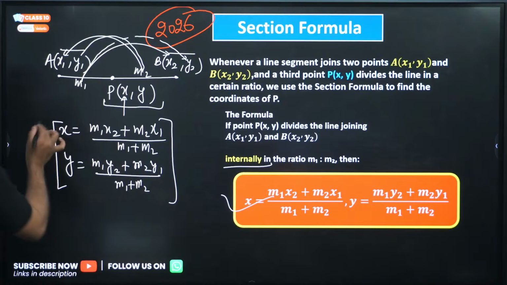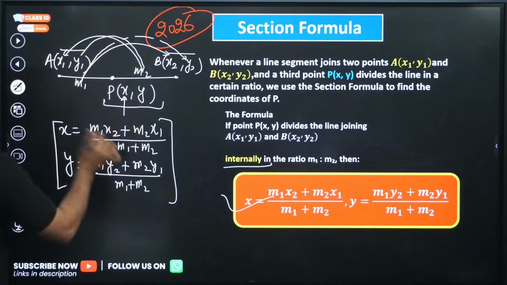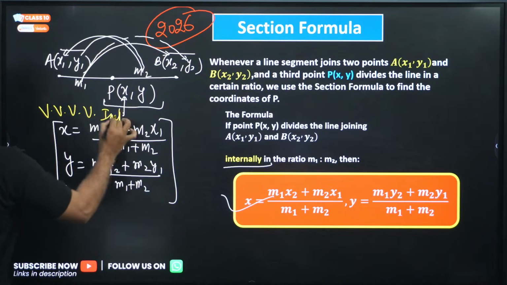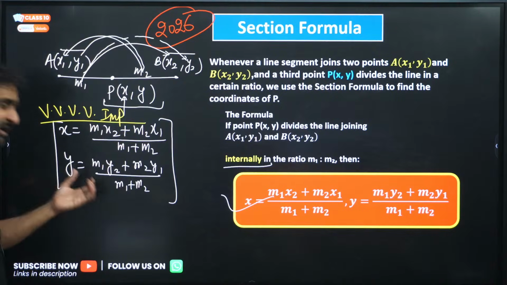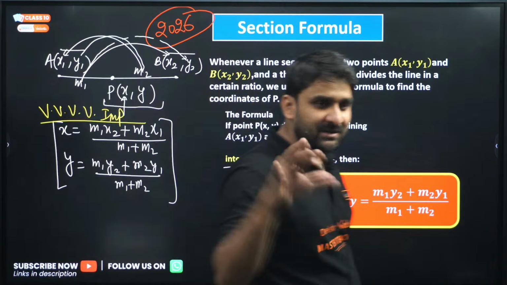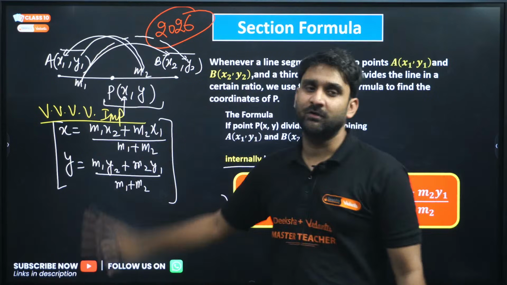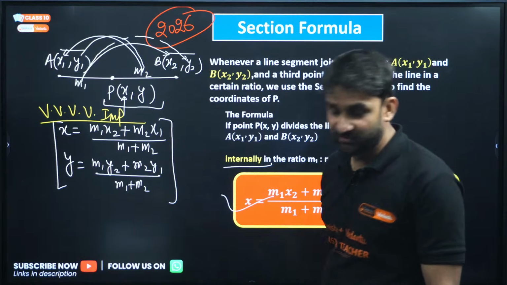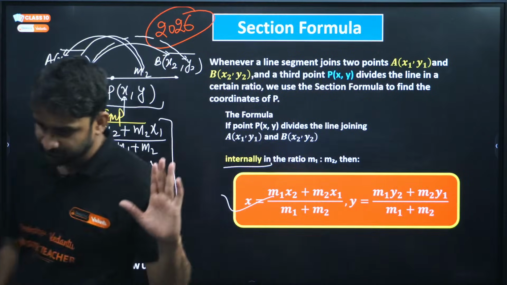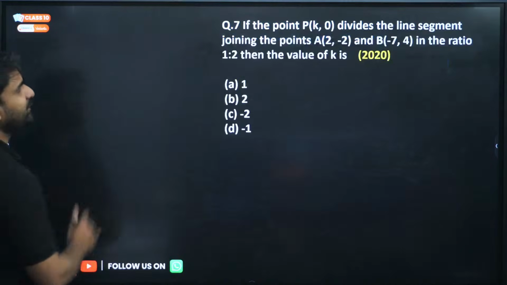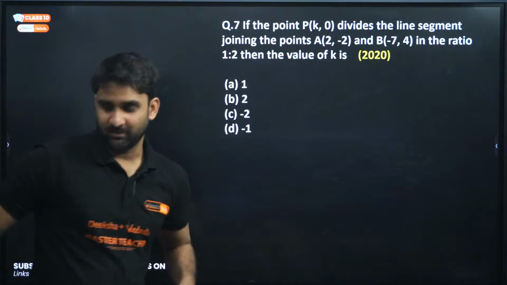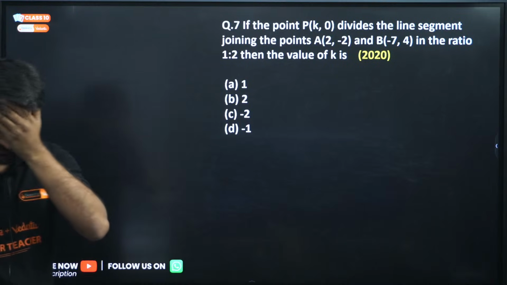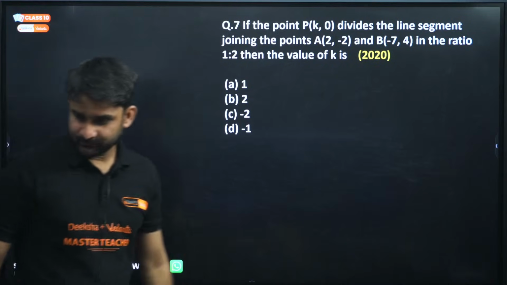Very important formula. Let me tell you, even if I put 10 stars here, 10 stars will be less for this formula. 10 stars cannot decide the power of this formula. Now moving to the next question on the section formula. Okay, let's do the question.